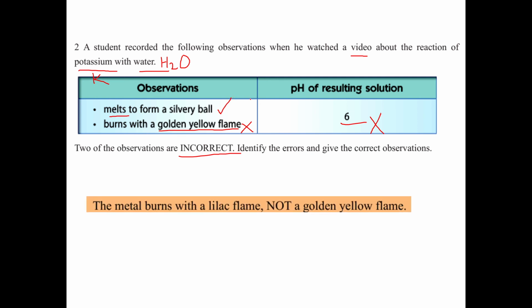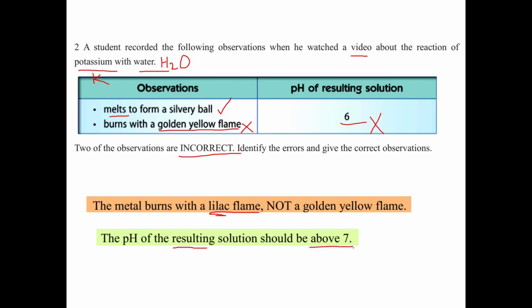For the first one, for potassium, you have learned in chapter 3 the flame test. Potassium with a flame should be lilac, 淡紫色. And the next one is the resulting solution. In this chapter, you learn the resulting solution should be alkaline, so above 7, not below 7. Below 7, for example 6, means acidic.